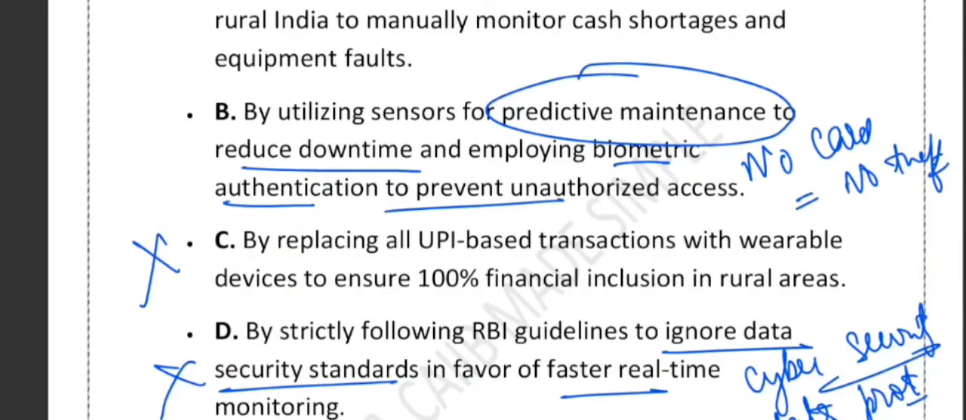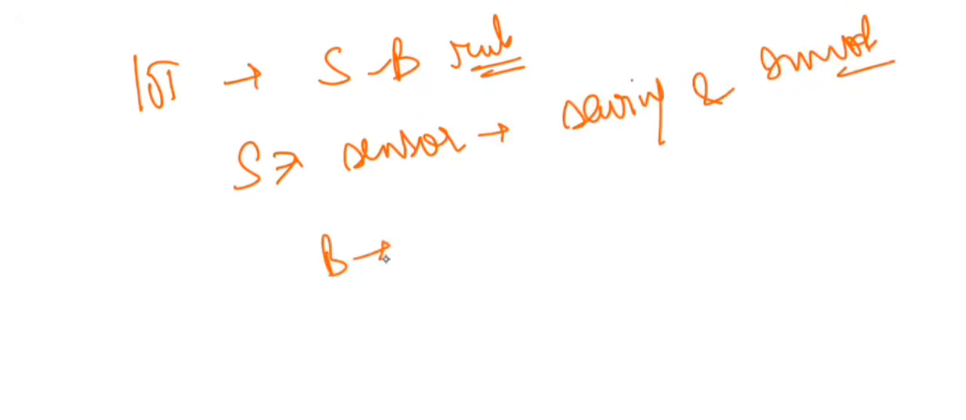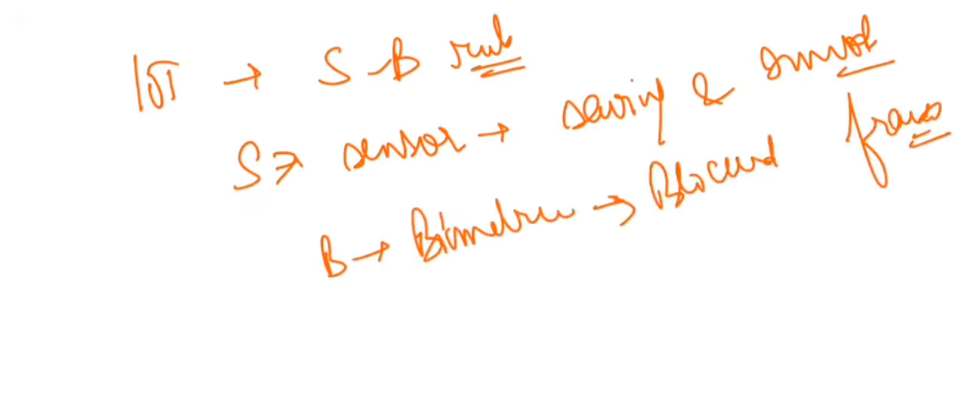See, whenever we talk about IoT in banking, you can just remember this SB rule. What is the SB rule? So S stand for sensor. So sensor, which means saving and smooth operation. And B stands for biometric, which means blocked fraud. Right, blocked fraud. So remember this SB rule, sensor biometric rule. Sensor means saving and smooth operation.